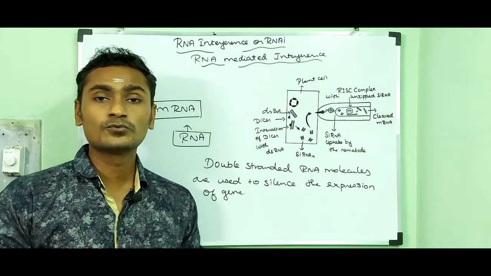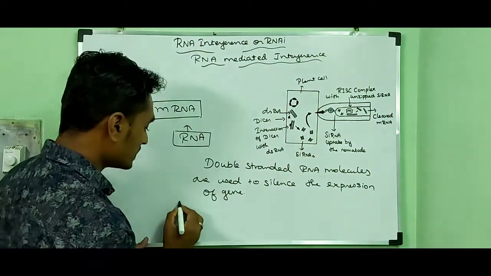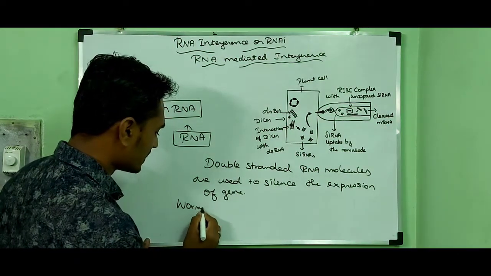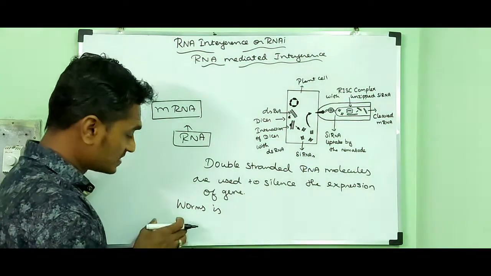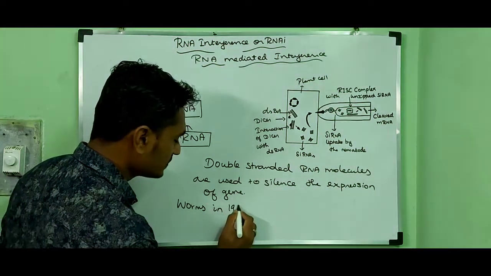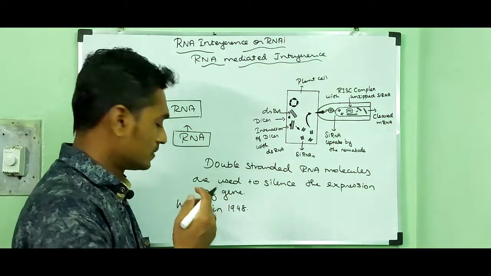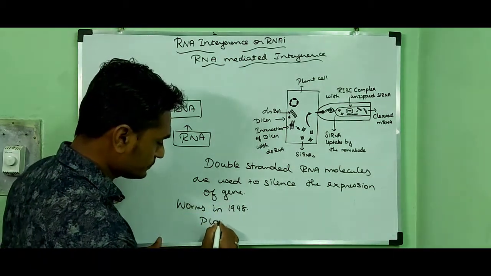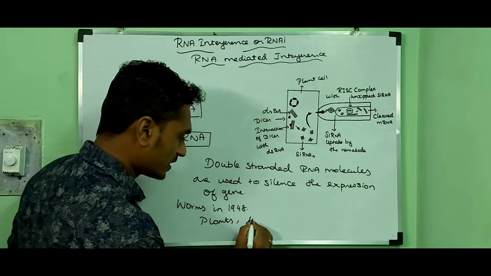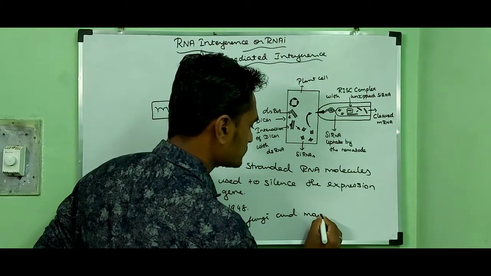This method was first discovered in worms in the year 1998. This method can operate in plants, fungi and mammals.